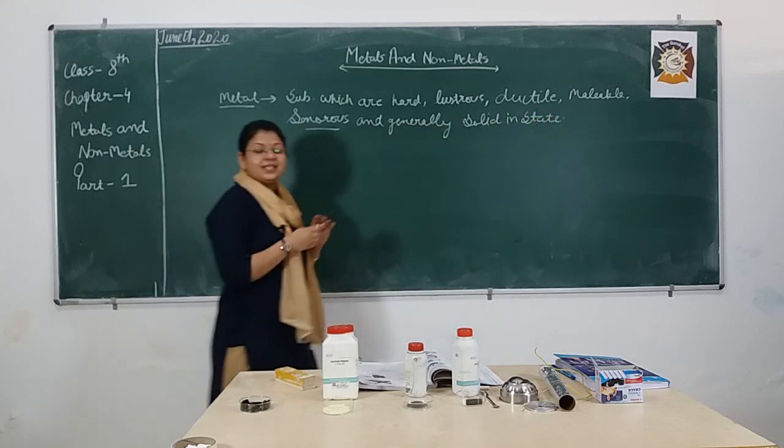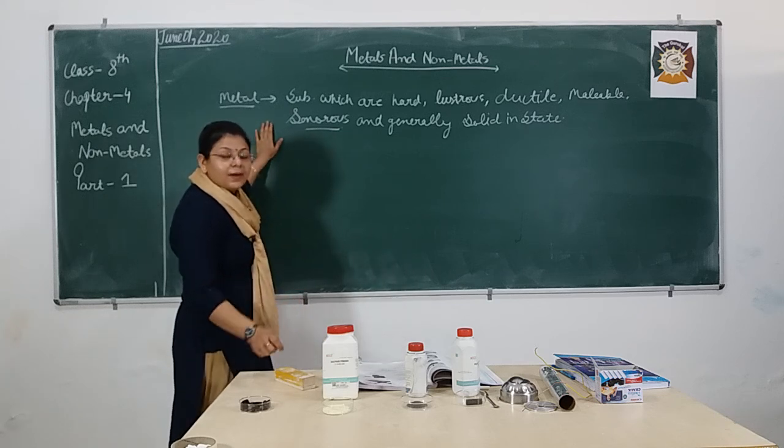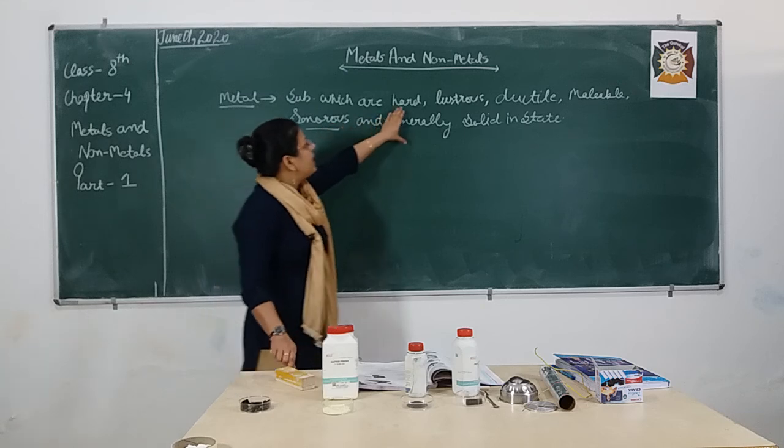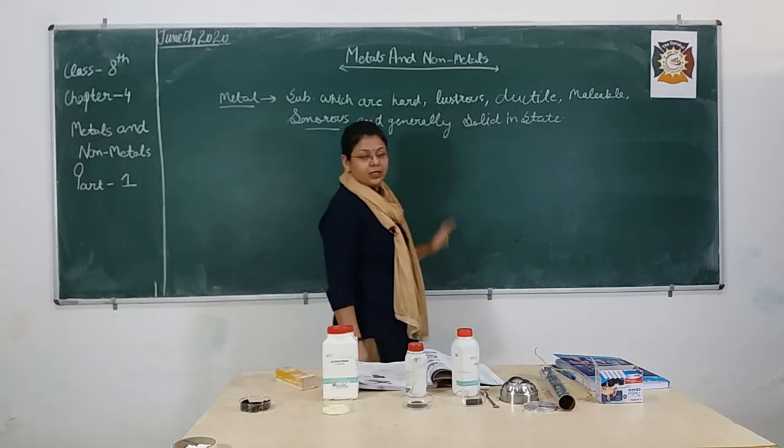So this is the definition of a metal, but now I am going to discuss what each and every term here represents.